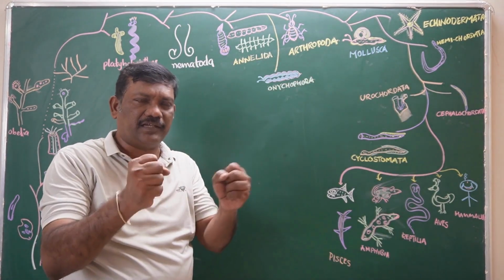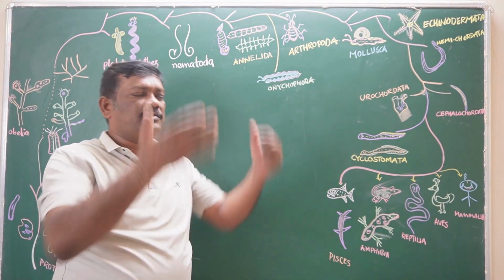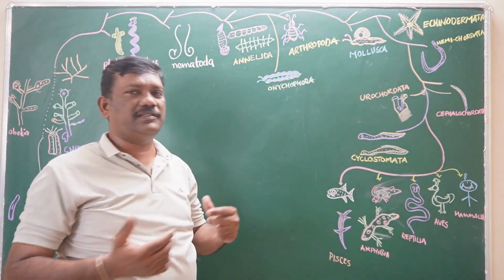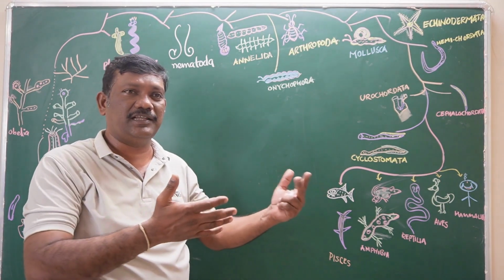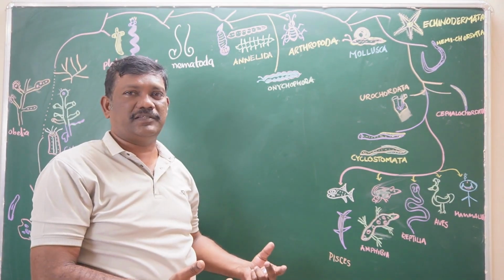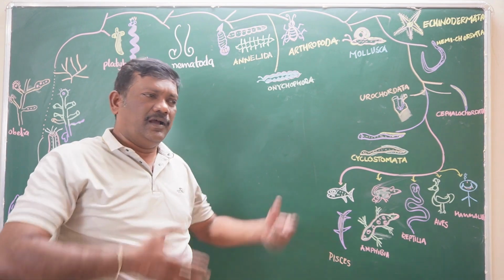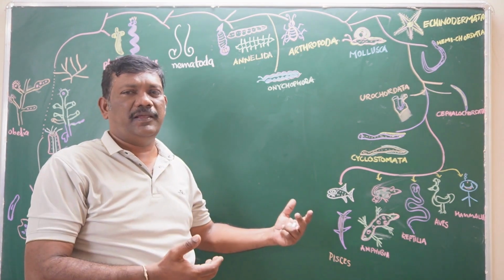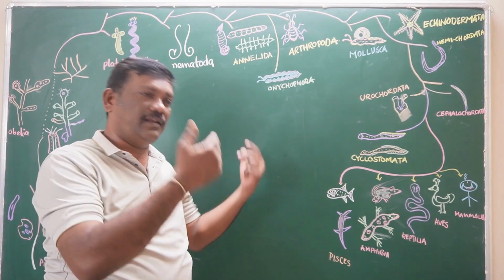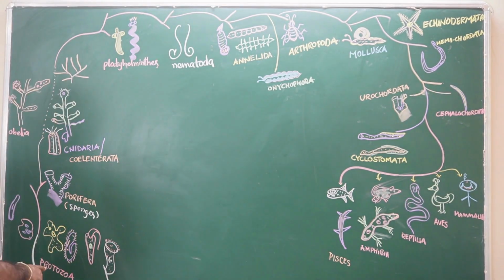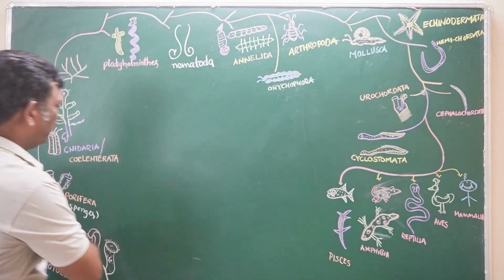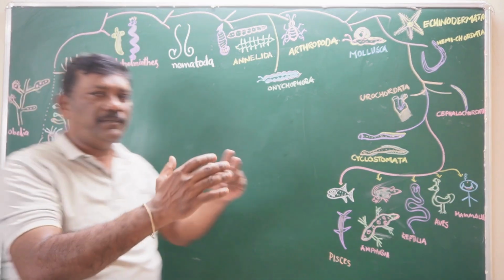Then we have to understand that. How can we understand them? Because we have to study them in depth. We have to discuss the general characters, the special characters, and also the classification of animals according to their developmental process. Then we can understand them very easily. The discussion may be prolonged, but it is very easy to learn about the non-chordates and the chordates, or invertebrates and vertebrates. Before discussing this, in these 12 phyla, we have to remember the animals first.